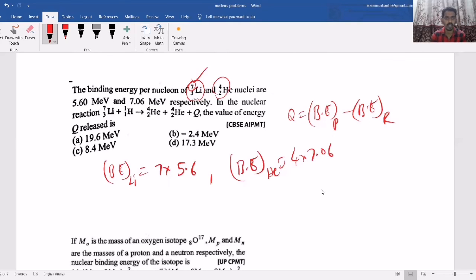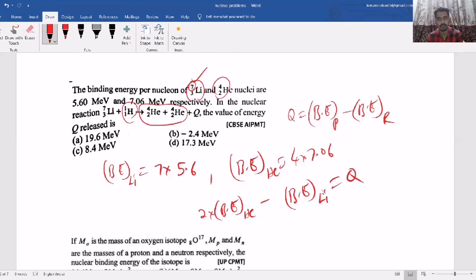Now here the Q value means 2 into the binding energy of helium minus the binding energy of lithium, that is the Q value. But 1H1 is also there, and they have not given anything about the proton in the data. That's why you neglect it.